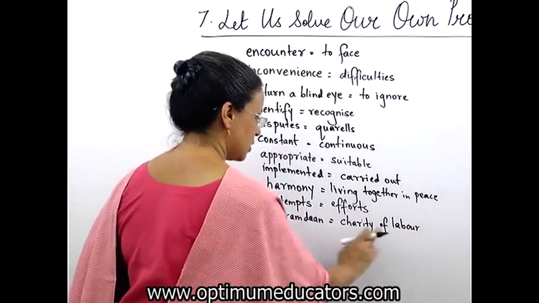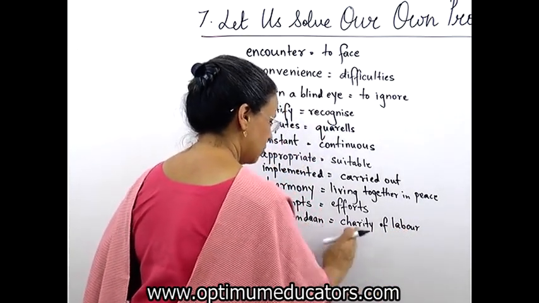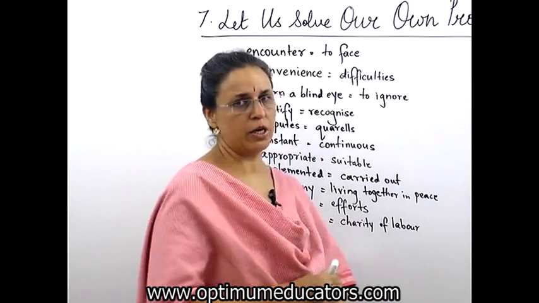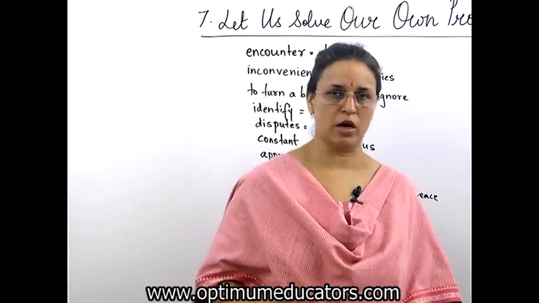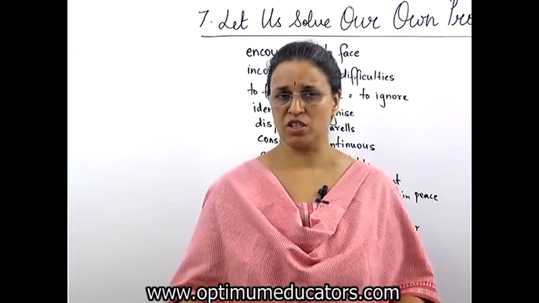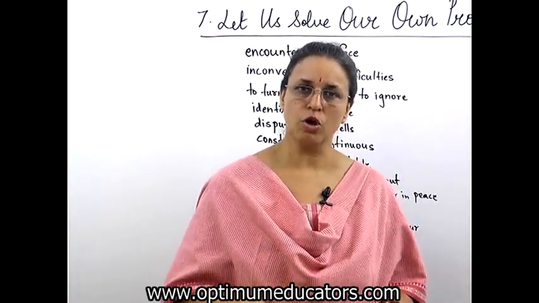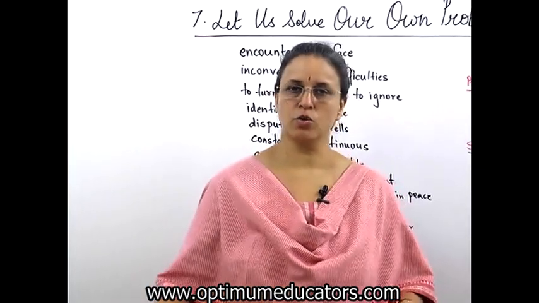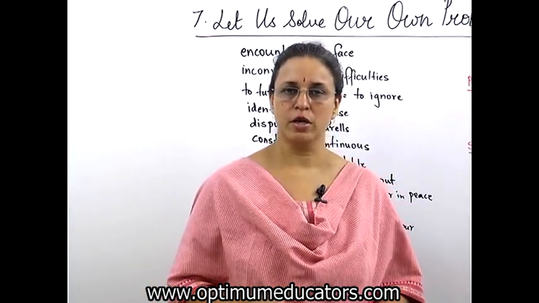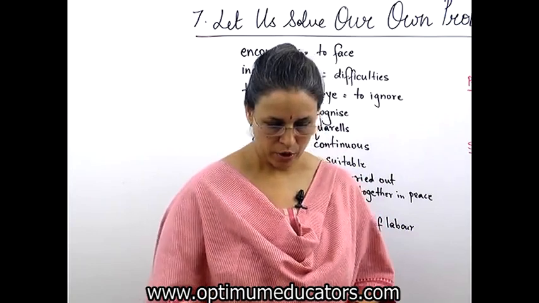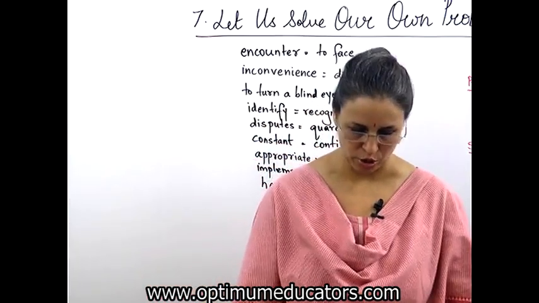Shram means labor. Dan means charity. See, money anybody can give, but you have to work hard. Suppose you feel everywhere kachra is there, you have to close your nose and go to the school. So you also come, everyone come with jhadu, everyone will clean the place. That is known as Shramadan. Okay, so cleaning a village through Shramadan.